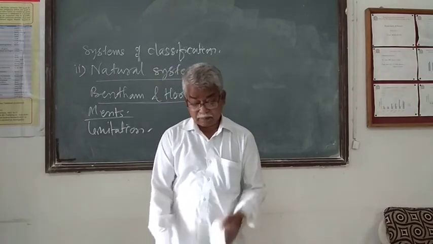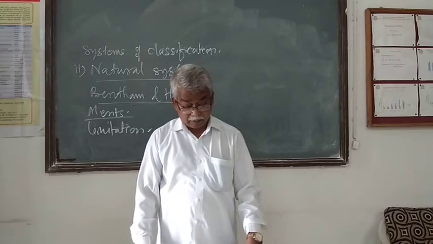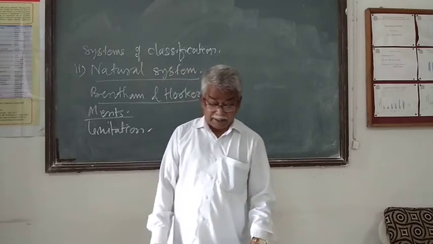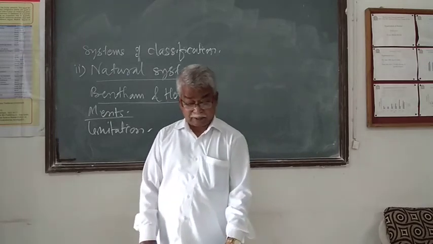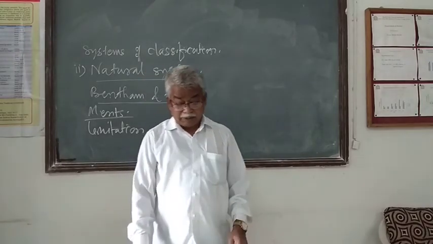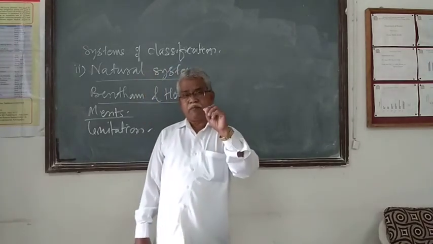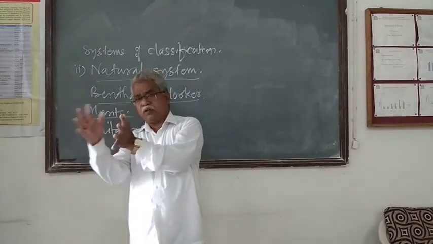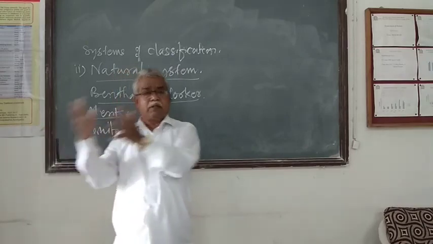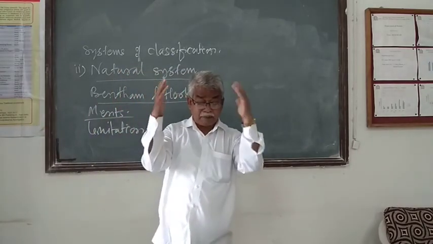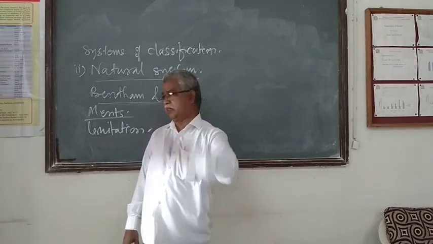Then another limitation that we are going to see. The classification of monochlamydeae has become artificial due to the random choice of characters such as the number and size of the seed. Monochlamydeae are the third group of the dicotyledonous plants, after polypetalae and gamopetalae. The classification of monochlamydeae has become artificial due to the random choice of characters as far as the number and size of seed are concerned.